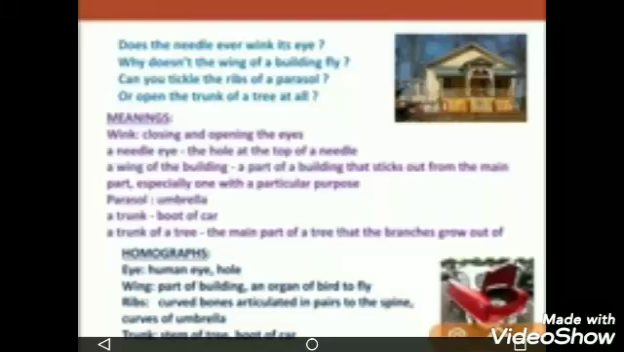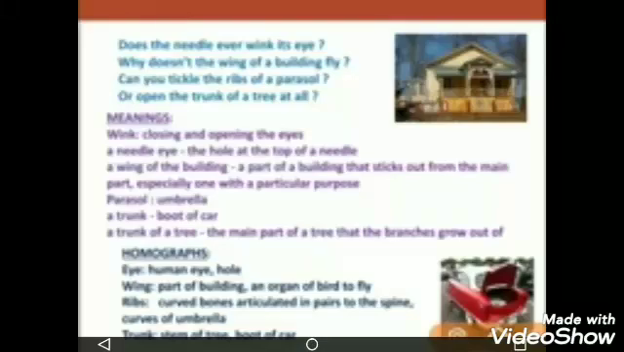Here the meaning of wing is double. First, a wing of a building, that is a part of a building that sticks out from the main part, and another meaning of wing is a part of the body of a bird. With the help of wings, birds fly. So the poet is asking, have you ever seen the wing of a building fly as a bird flies? Of course, the answer is no.